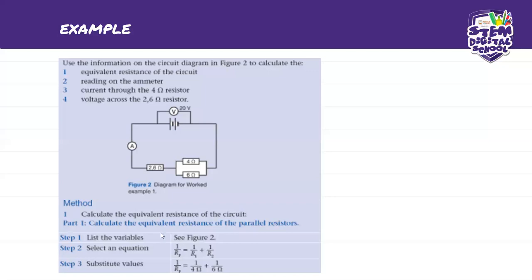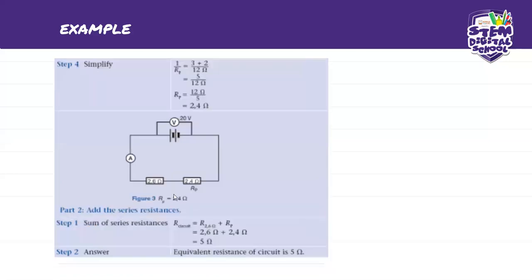So we're going to use this one. It's going to be 1 over R parallel is equal to 1 over R1 plus 1 over R2. Or you can say R parallel is equal to R1 times R2 over R1 plus R2. That one is also very simple, okay? And then from there, we're going to get our R parallel. And you see, now we've got our R parallel as an equivalent resistance branch right here. It's going to be 2.4 ohms.